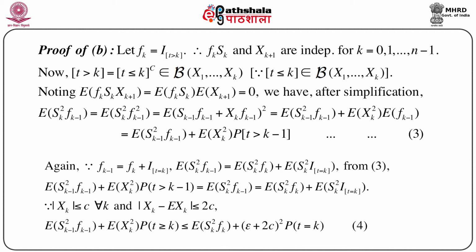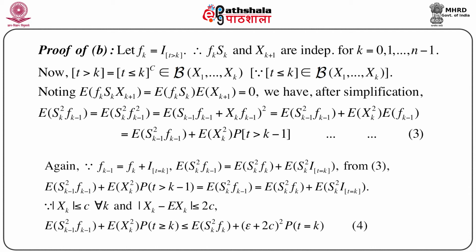So, first consider fk as the indicator function of t greater than k, not t greater than or equal to k. Therefore, fk, Sk and xk plus 1 are independent for k equals 0, 1, up to n minus 1. And also note that t greater than k is nothing but the complement of t less than or equal to k. Now, t less than or equal to k belongs to the Borel sigma field generated by x1, x2, ..., xk. So, its complement will also belong to the same sigma field, and hence we can immediately say that the event t greater than k also belongs to the Borel sigma field generated by x1, x2, ..., xk.